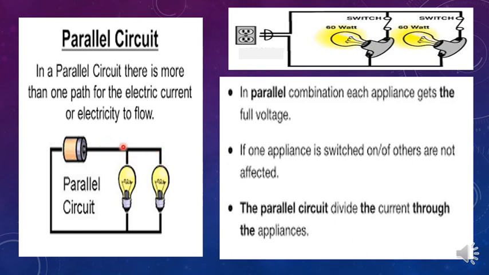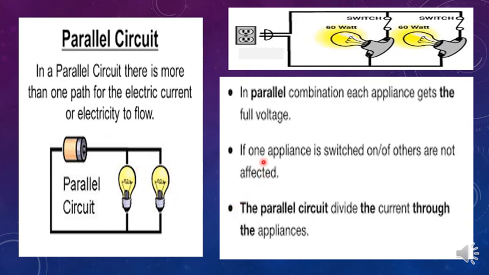Here, since the paths are different, each path will get the same voltage. So the full voltage will be given to all the appliances, however many are connected in parallel. This is one of the advantages of parallel combination.